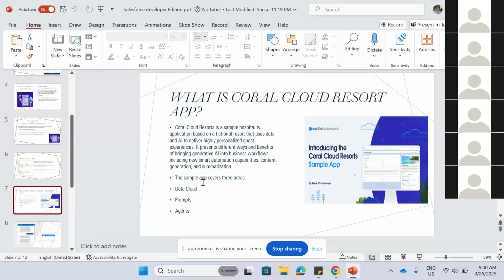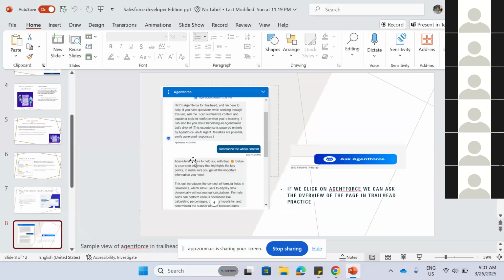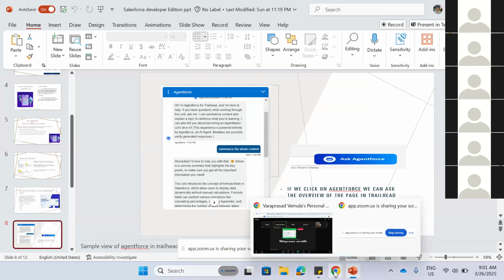We can see three types of areas covered in this Coral Cloud Resort. One is Data Cloud, prompts, which are nothing but templates, and agents, and how agents interact with this Coral Cloud Resort app. Coming to a real time example, we can check this Agent Force in our Trailhead also. Just for the overview, I will show you once.